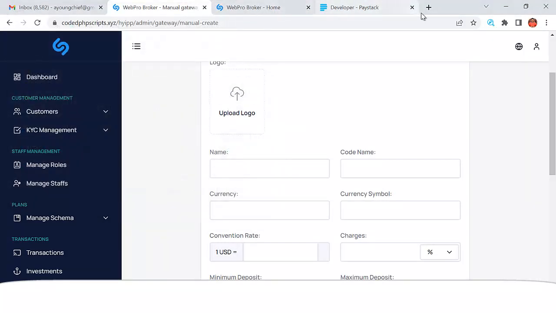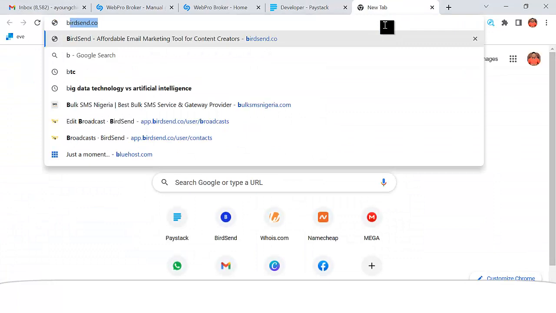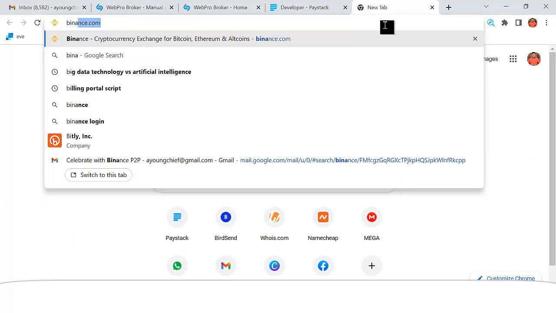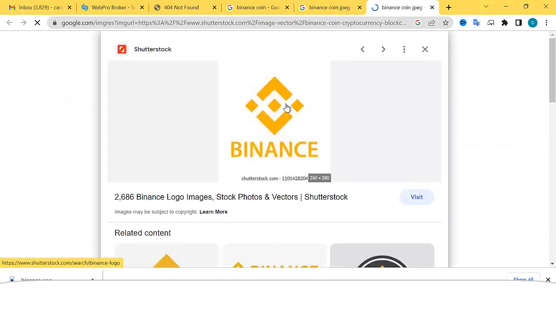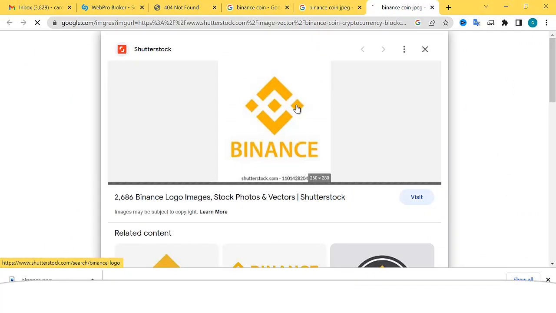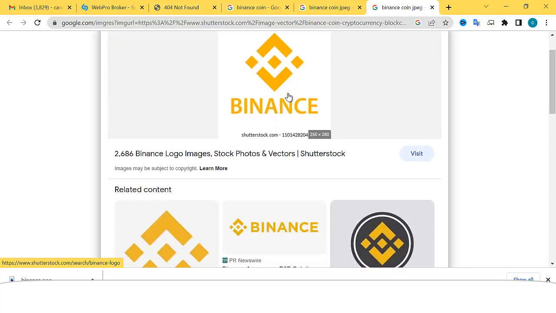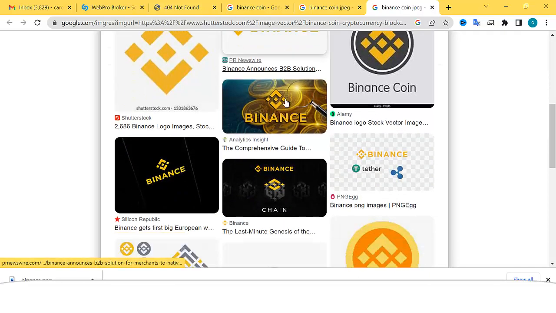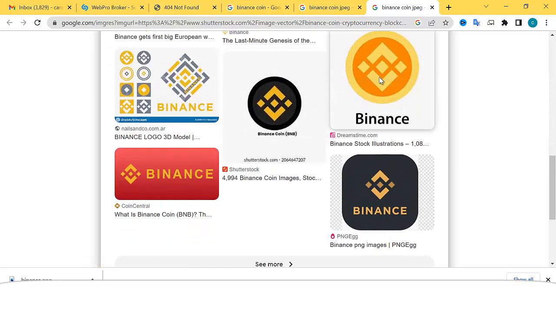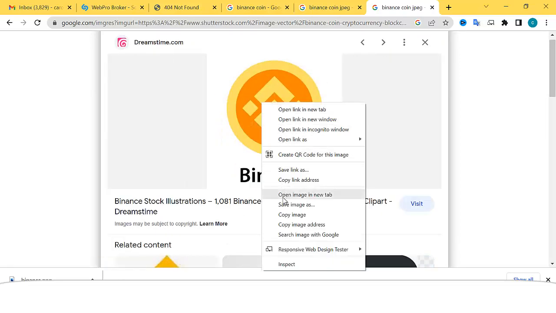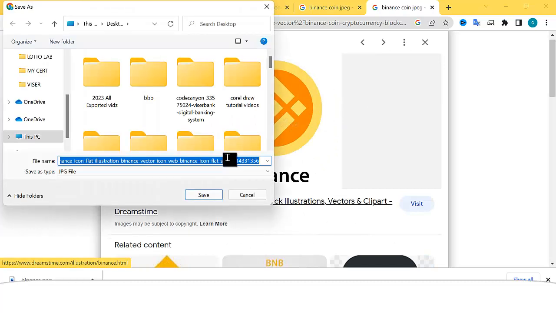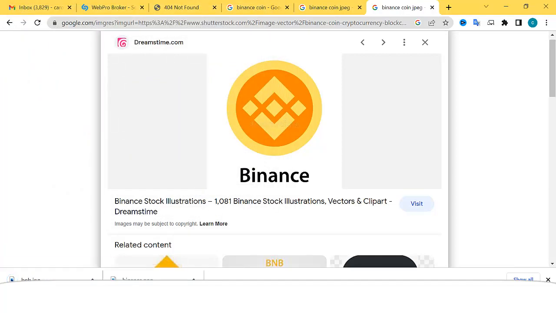So let me say buy nice coin. Let me just download that. Let me show you how to do this. So I'm going to use this.